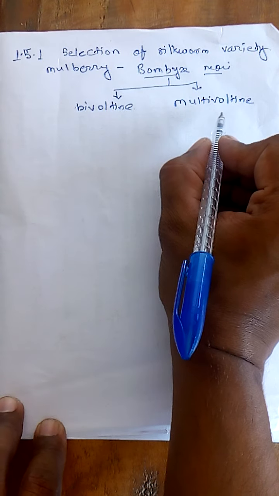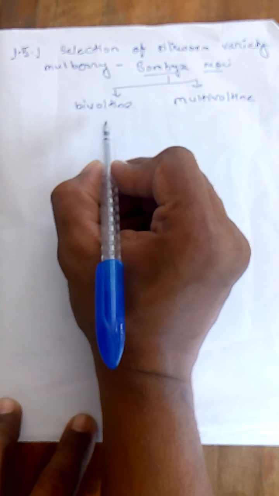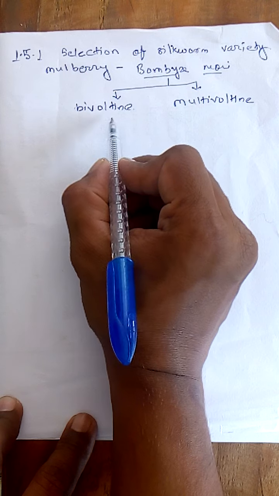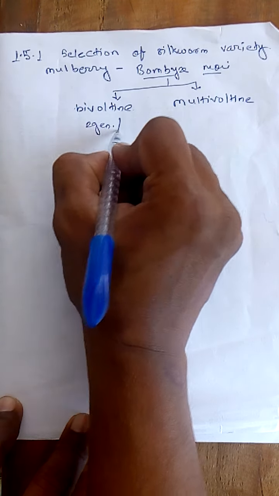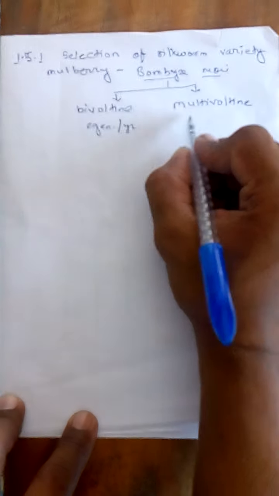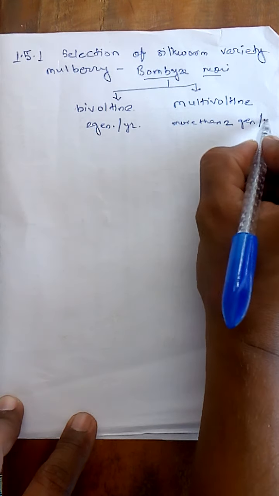We already discussed that, but if you don't remember, I repeat the same point. Bivoltine means the species which is able to complete 2 generations per year. And multivoltine means more than 2 generations per year.